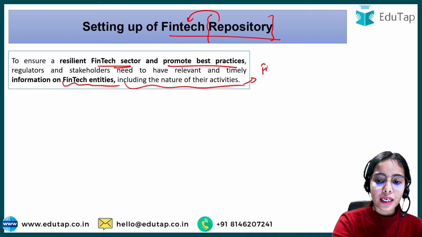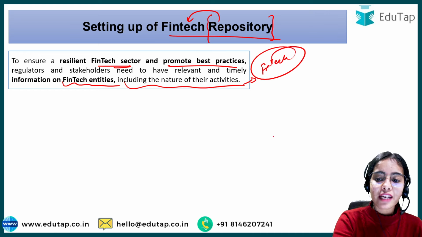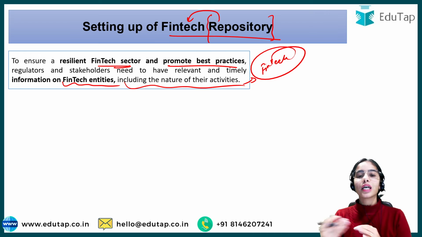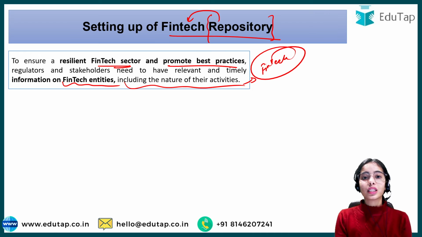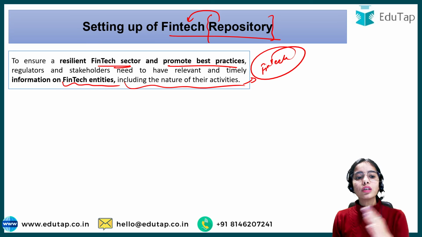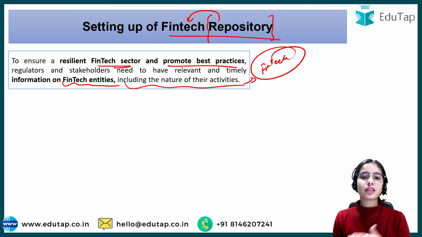Especially the fintech sector is developing very fast, evolving very fast, utilizing artificial intelligence, machine learning, distributed ledger technology, and various new kinds of technology. So the Reserve Bank of India, the regulators, and the stakeholders must have information about what these fintech entities are doing and how fast they are evolving.